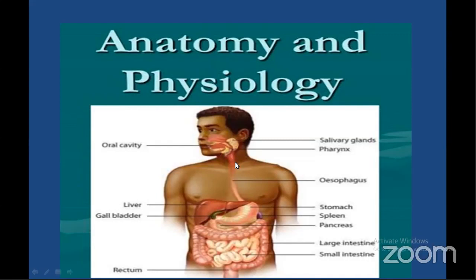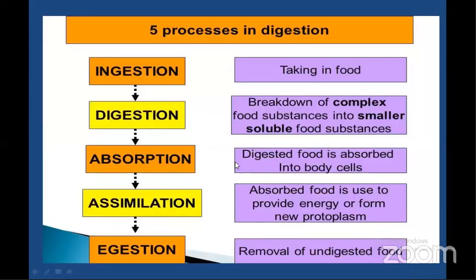So far, we have finished the anatomy of the alimentary canal and different digestive glands associated with it. Next, we also discussed the physiology of digestion. The digestive system function is mainly helping in performing a life process, that is nutrition.